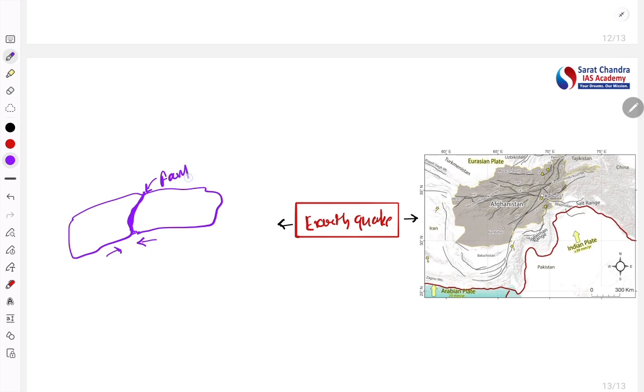At this fault there will be some friction, and this friction generates waves which reach, if this is the epicenter, the surface and move in all directions. This creates the earthquake. So this is the movement of the plates which causes release of earthquake waves, which causes the earthquake, right? So that is the earthquake.